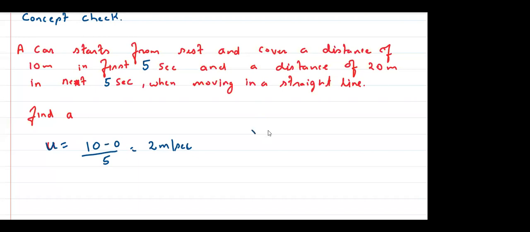What is V? What is V? Sir, 20, right? It starts from 10 to 20. Think about it. So it is 4 meter per second. Minus 10, by distance is again 5. Tell me, yes or no?